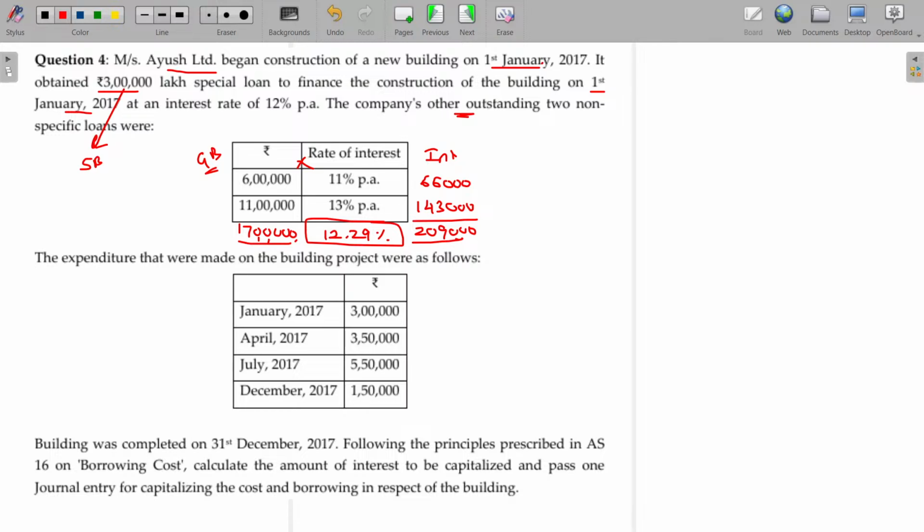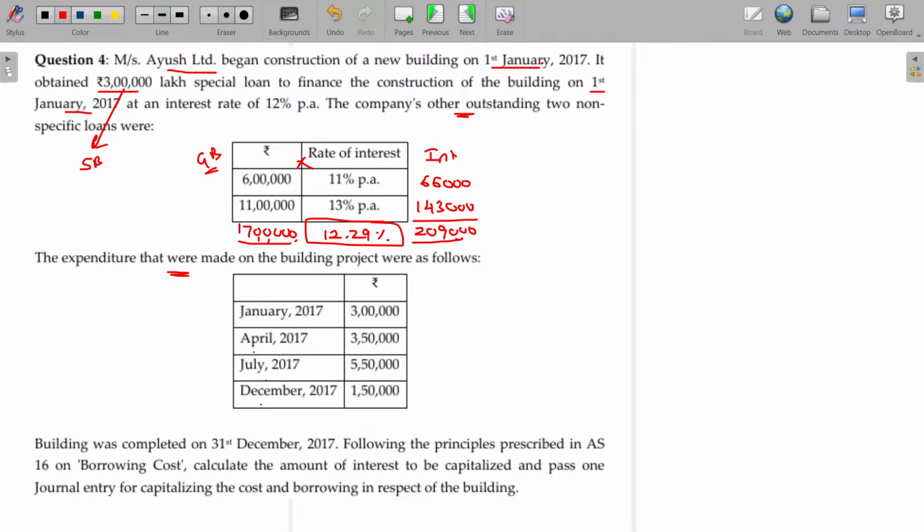Clear? The expenditure that were made on the building project were as follows. January 3 lakhs, April 3.5 lakhs, July 5 lakhs, December 1 lakh 50. Lots of confusion is there. Then how can we do? We have to find out the weighted spending. Weighted spending means what?